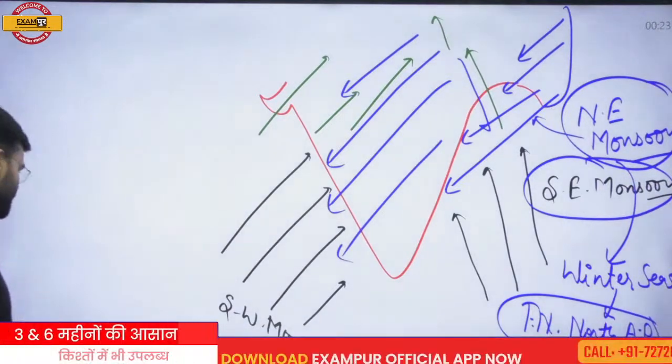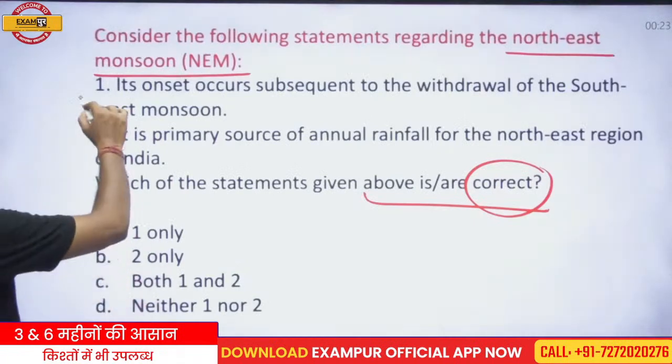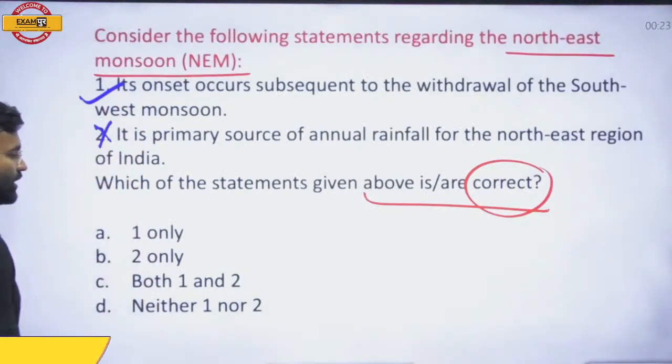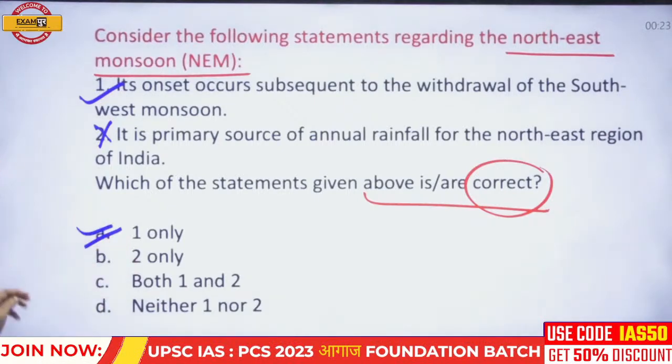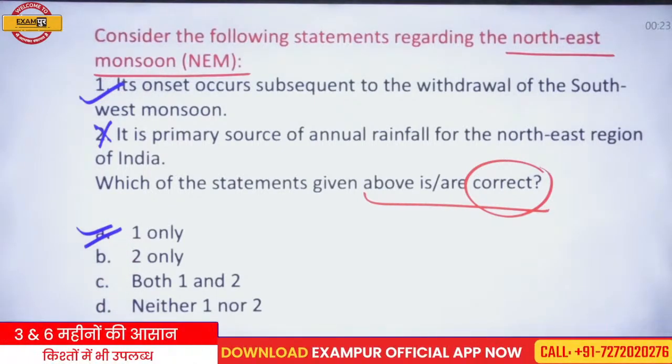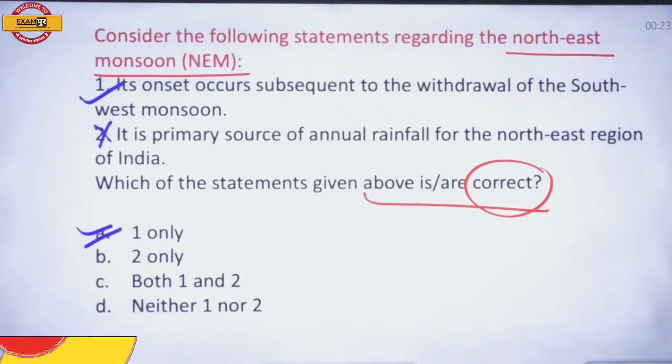So the first statement of this question is correct and the second statement is not correct, and on the basis of this you can select option A as the correct answer. A is the correct answer of this question.